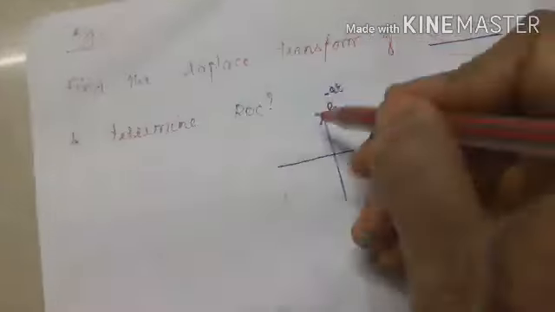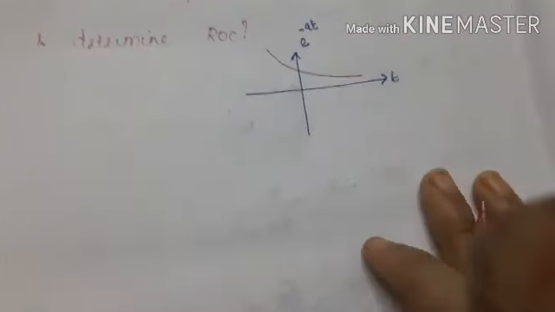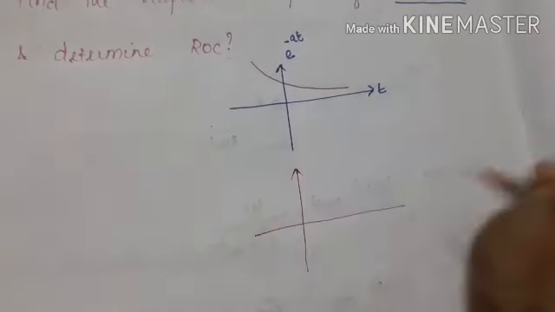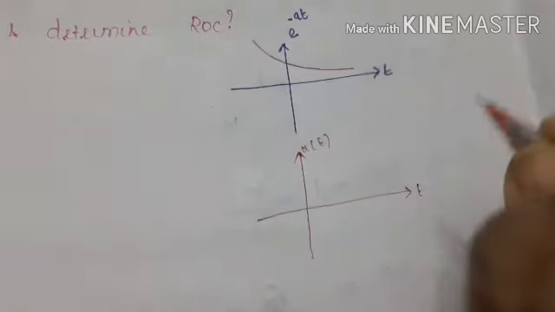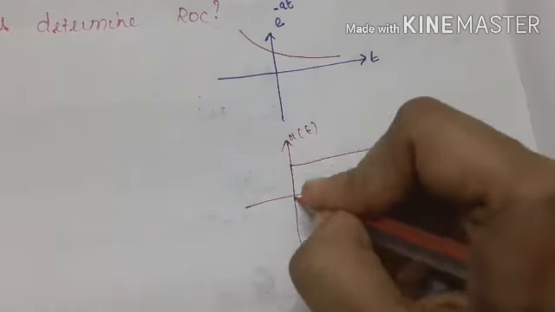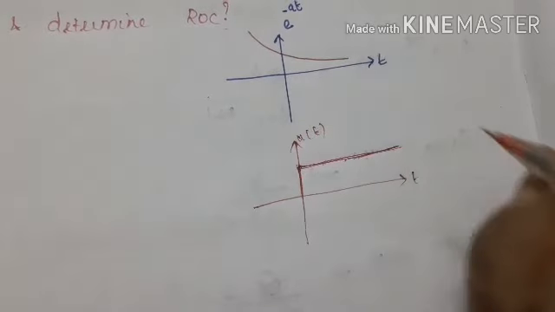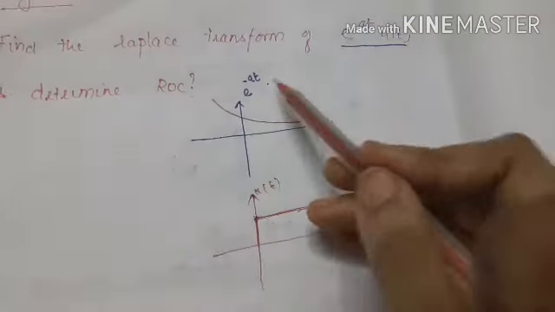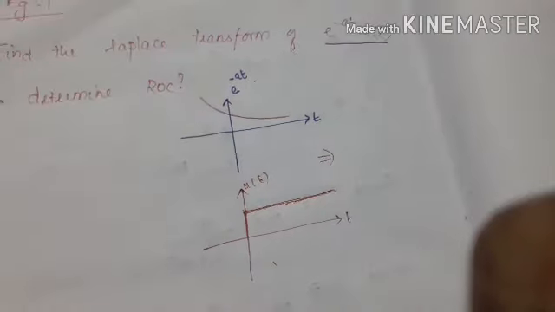E power minus at, how will it look? Exponentially decreasing. So it will be like this, right? Then we will draw the u of t. So u of t function will be like this. So now we have to multiply these two things, right? E power minus at u of t. If we multiply these two, how will the signal look?